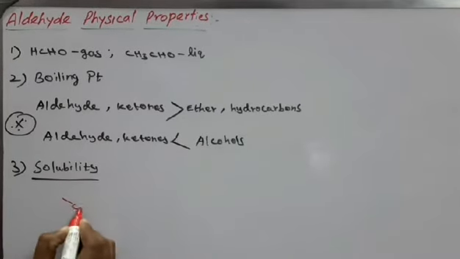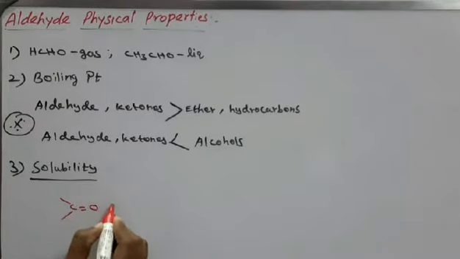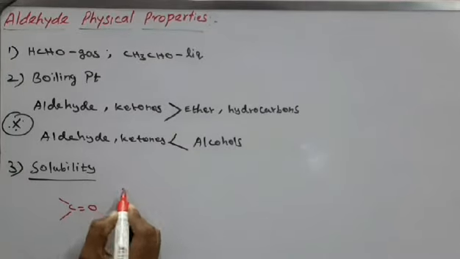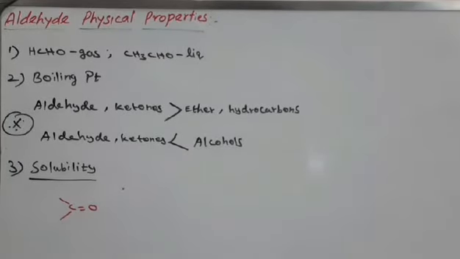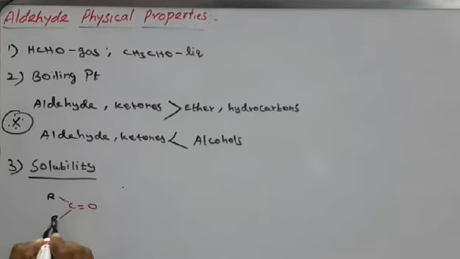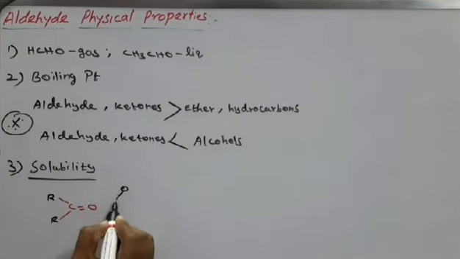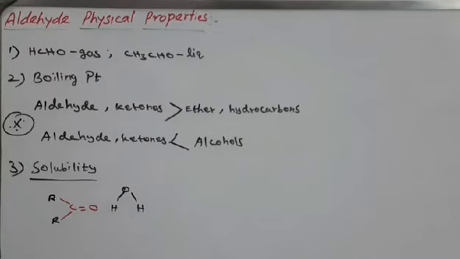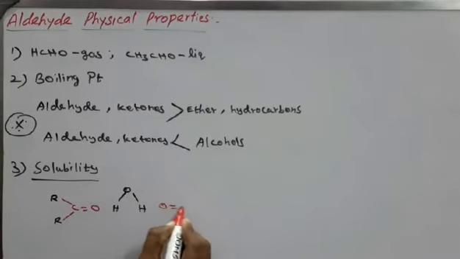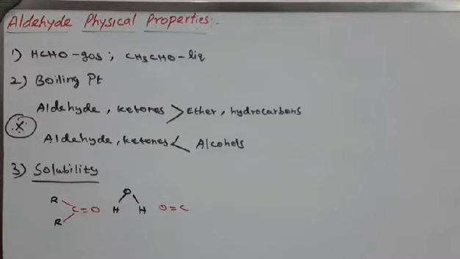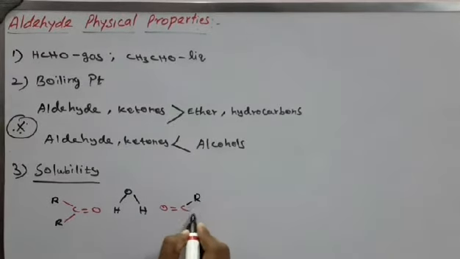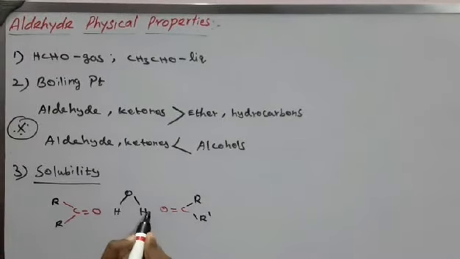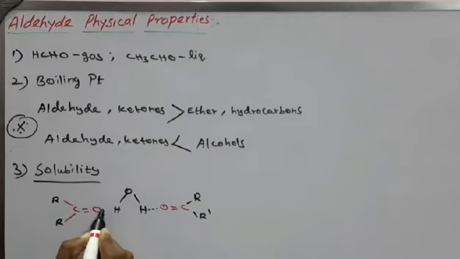For example, the carbonyl group and water: alkyl groups are present here, and oxygen and hydrogen there, and R prime, so it associates through hydrogen bonding.